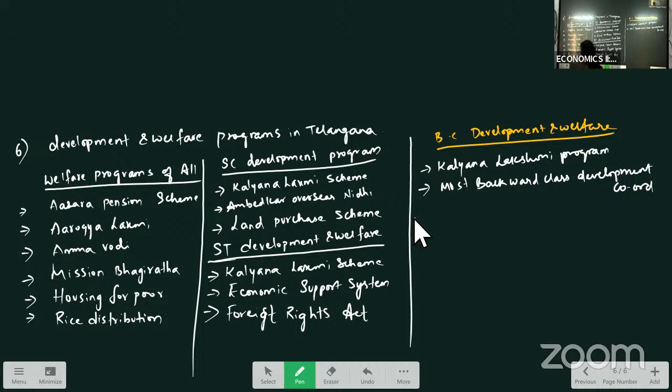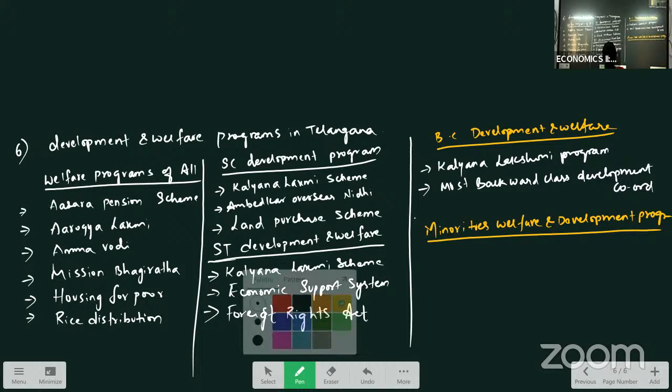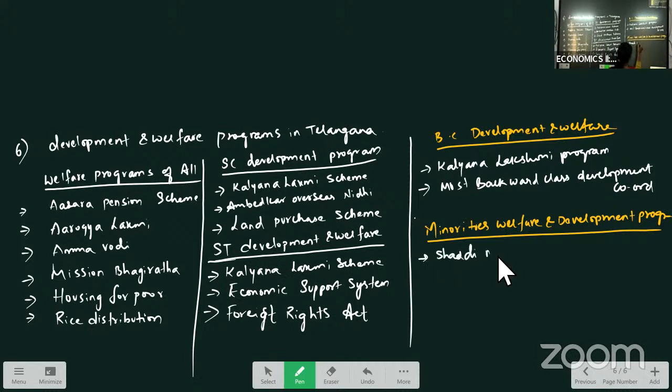Then next you have Minorities Welfare and Development Program. For minorities, what are the schemes that were introduced by Telangana government? Same like Kalyana Lakshmi, for minorities, Shadi Mubarak scheme, where they will provide 1 lakh rupees for girl child marriage. Then bank linked subsidy scheme.